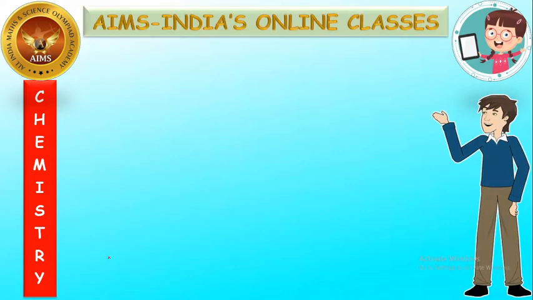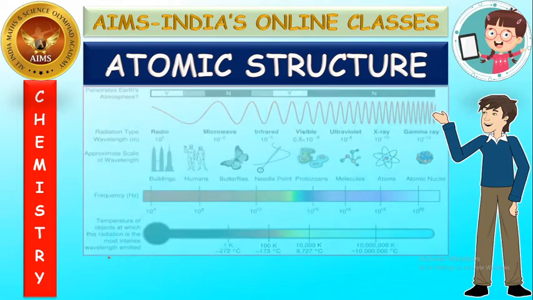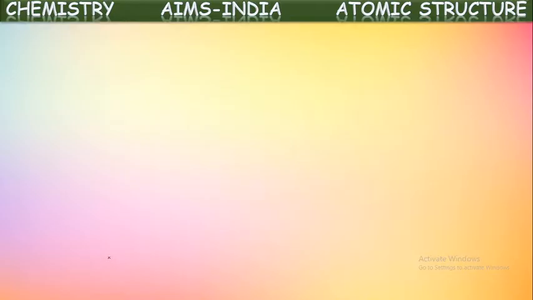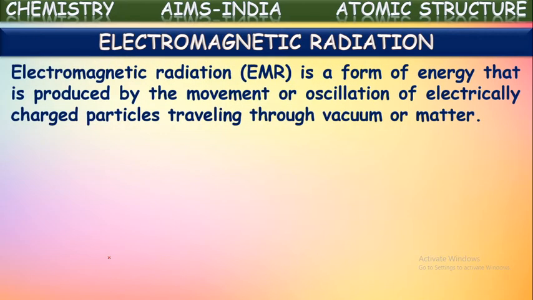This is a chemistry session. Here we are discussing the chapter atomic structure. In this session, we are going to see about electromagnetic radiation. Electromagnetic radiation, or simply EMR,